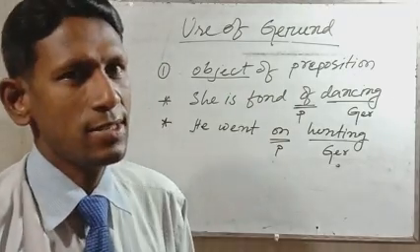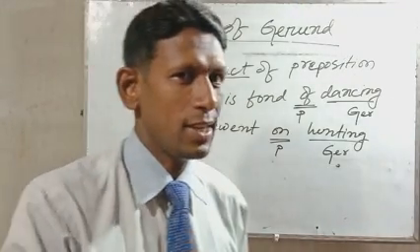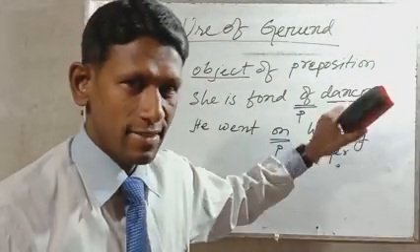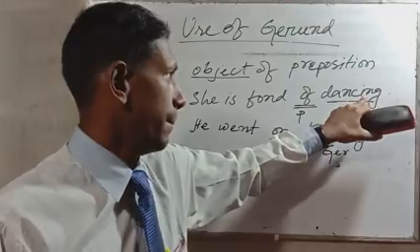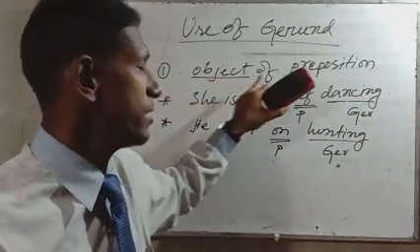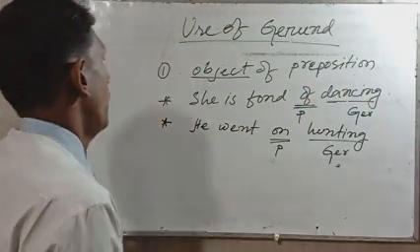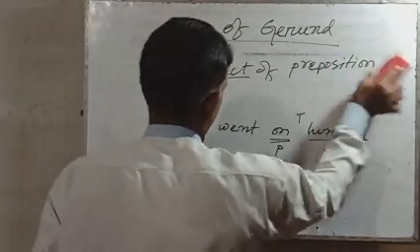So dear students, what is gerund? Only V plus ing? No. That is V plus ing, and it is needed. Dance is a verb and ing, but it acts as the object of a preposition. That is gerund.